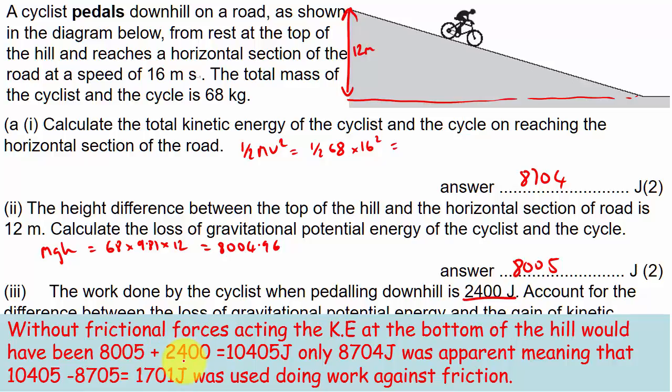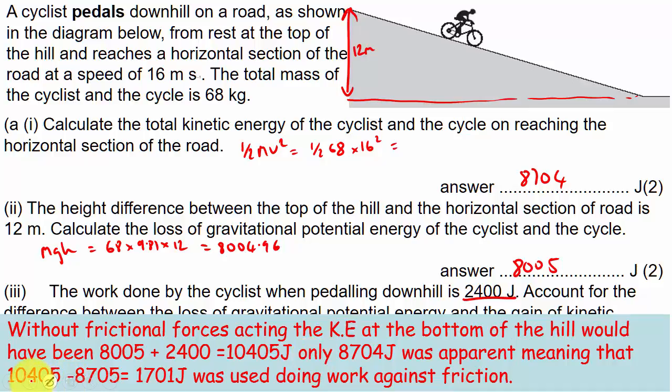So that's the GPE plus the work done by the cyclist comes out this, but only this was apparent, meaning that the total minus what was apparent must have been used doing work against friction. Now I think this would be enough to get you the 3 marks because it shows that you clearly understood what you've done. If you just wrote down the numbers and expected to get marks for that, you're not going to get them. You have to explicitly say why you're calculating what you're calculating and what you've done.